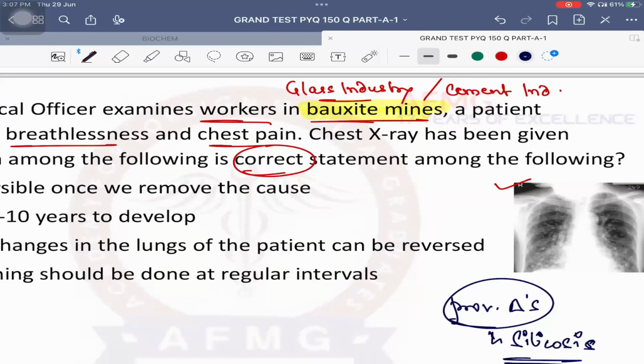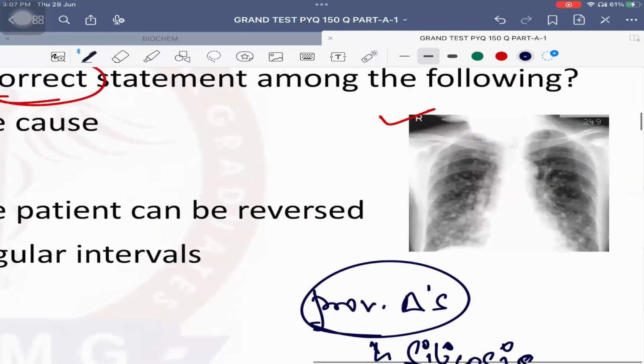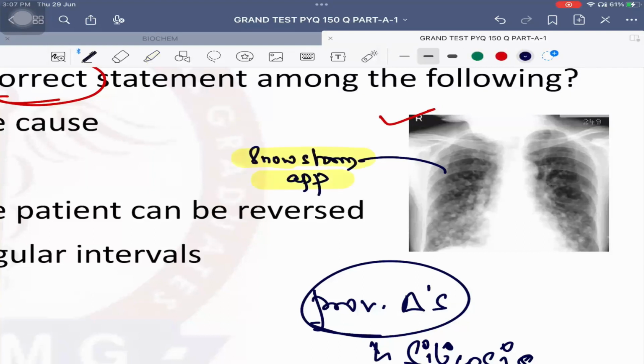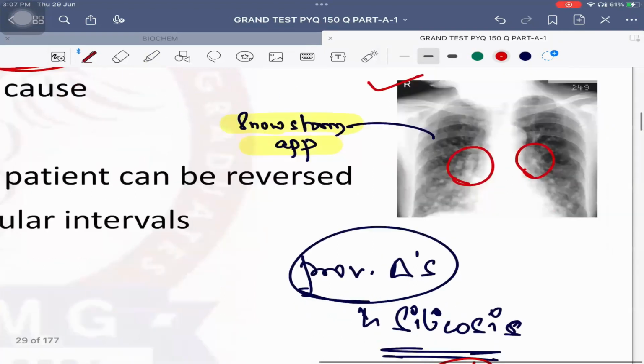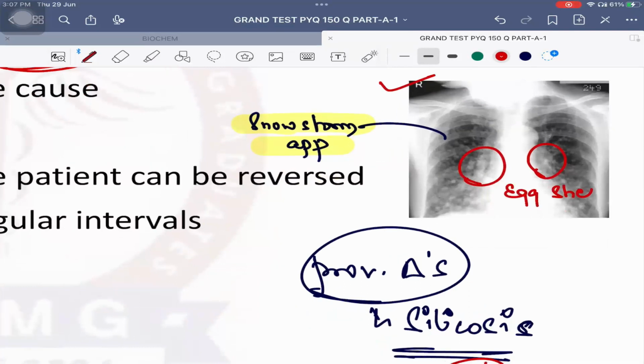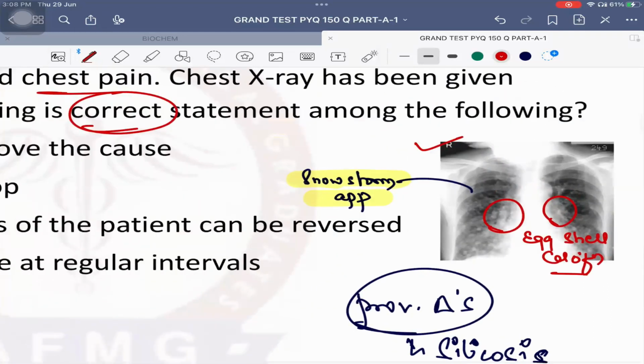Okay? Now important, remember, in silicosis chest X-ray shows what? Very good. Bilateral reticulonodular opacity, which is called the classical snowstorm appearance. So there will be a classical snowstorm appearance which will usually be seen. Okay, no issues with this. Along with that, which type of calcification is seen? Very good. This is known as eggshell calcification. So remember two X-ray findings in a case of silicosis. Which kind of appearance? Snowstorm appearance. And which kind of calcification? Eggshell calcification. No problem in this.